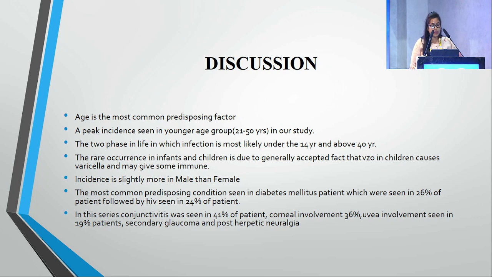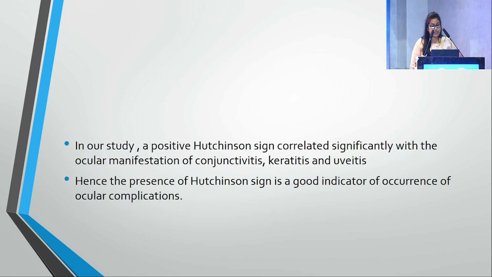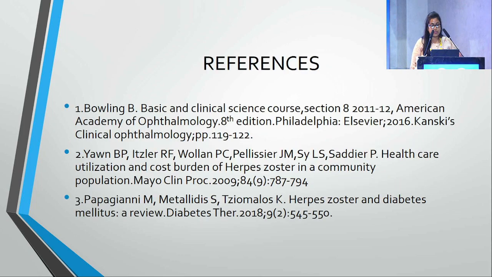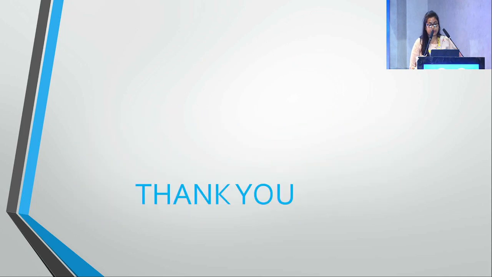The most common predisposing condition is diabetes mellitus, which was seen in 26% of the cases. In this study, conjunctivitis was seen in 41%, corneal involvement 36%, uvea 19%, secondary glaucoma, and post-herpetic neuralgia. The positive Hutchinson sign correlates significantly with the ocular manifestations of conjunctivitis, keratitis, and uveitis. Hence, the presence of Hutchinson sign is a good indicator of the occurrence of ocular complications. These are my references. Thank you.